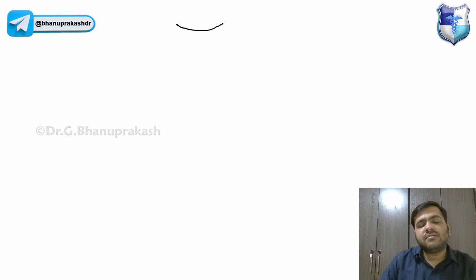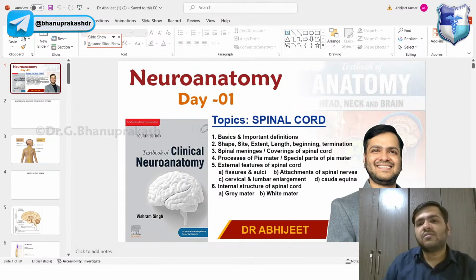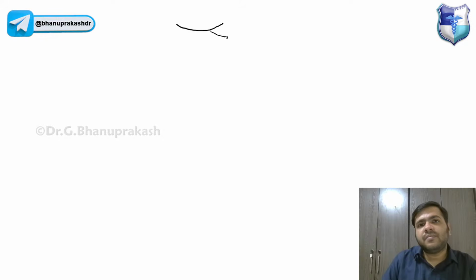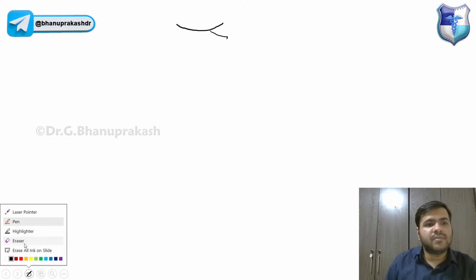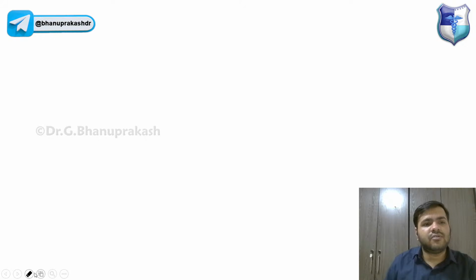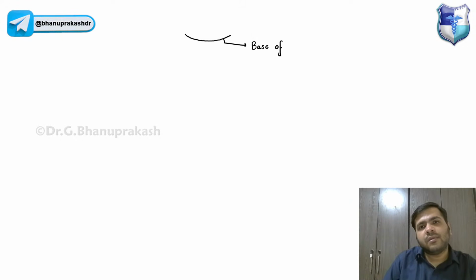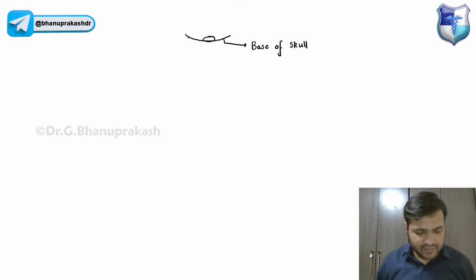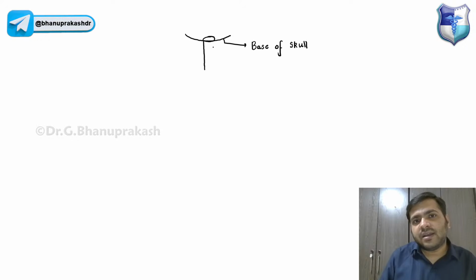Let us suppose that this is the base of the skull. Let me write it over here so that I draw a little bit down. If this is the base of the skull, this is exactly the place where the foramen magnum is, and from the foramen magnum the spinal cord comes out. The spinal cord comes down like this.